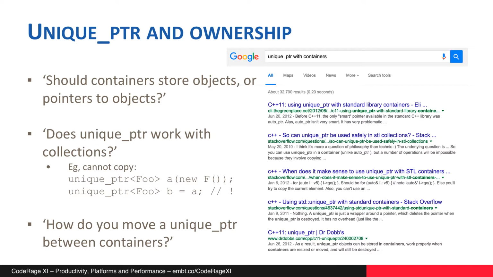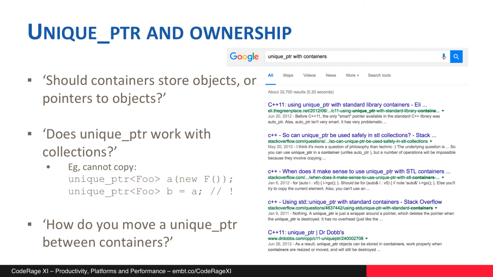But the second question is probably a throwback to auto pointer, which is a very old smart pointer that used to exist in C++. It's now deprecated and strongly recommended that you don't use it. It was dangerous to use in collections, because its copy construction would actually change the object that it was copying from.